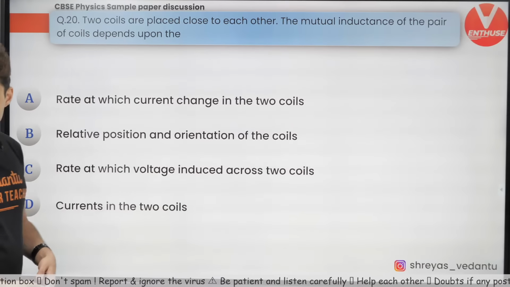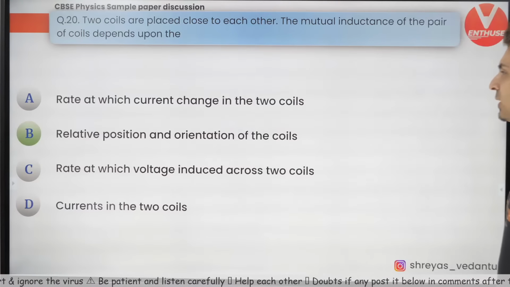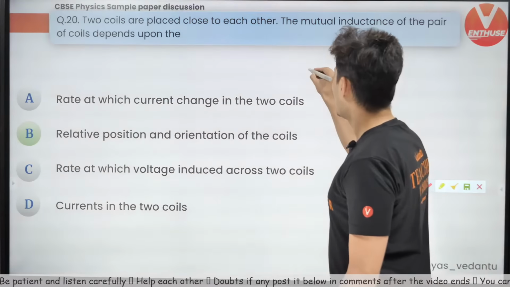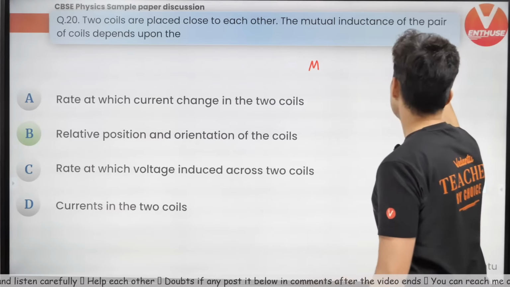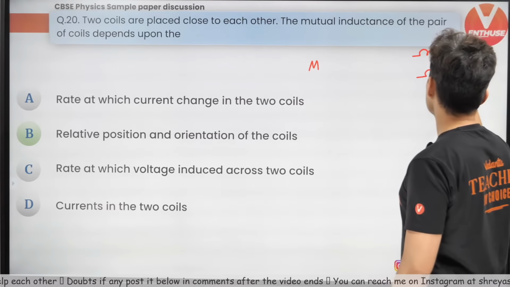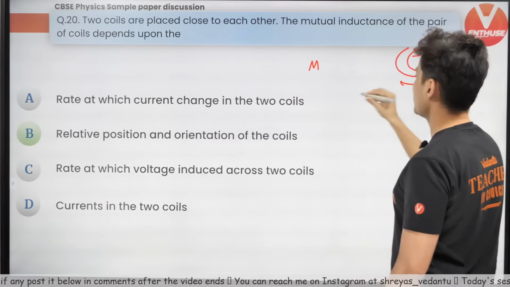Okay, a lot of you are saying A. Interesting. Actually, it is not A. It only depends on position and orientation. I have told you mutual inductance. So when you have two coils, this is creating some field around it. How much flux passes?